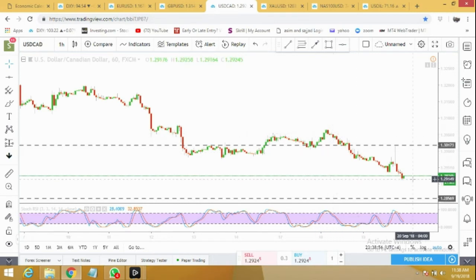On the hourly time frame we can see it's a straightforward drop. We only saw this one failed rally, and after that it just continued dropping down. Tomorrow in the early Asian session we can expect some slower movement in USDCAD, and after that it will continue to drop to 1.2856 and much below.